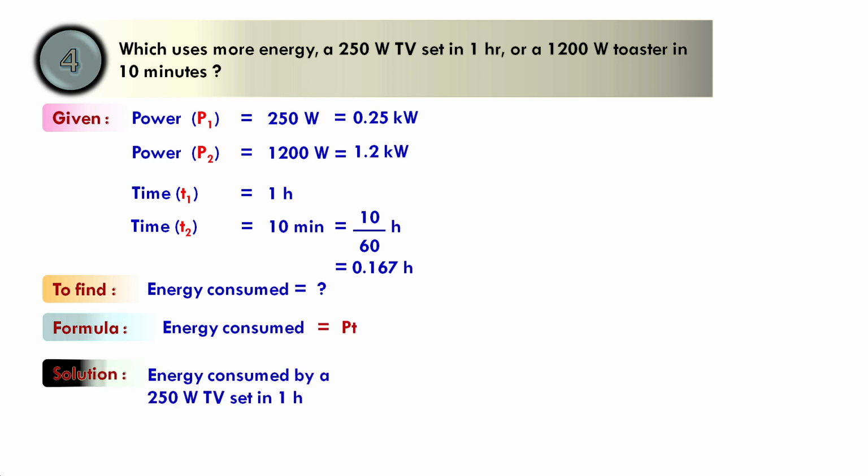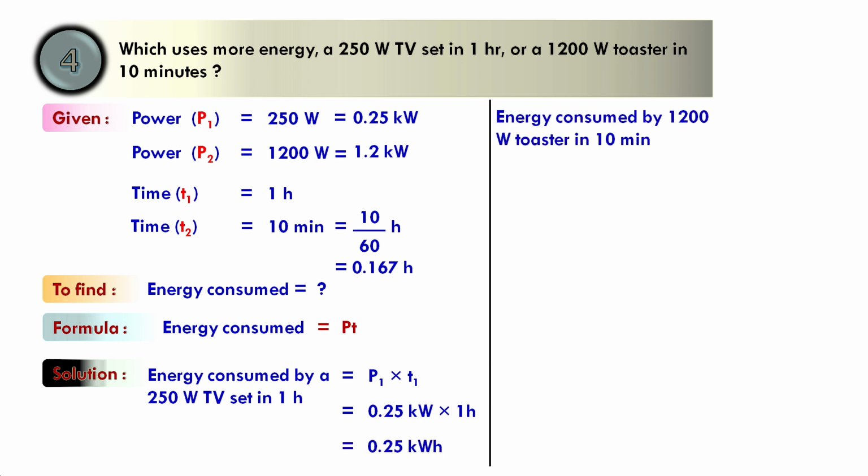So energy consumed will be P into T. Energy consumed by the TV set will be P1 into T1, which is 0.25 into 1, that's 0.25 kilowatt hour. And energy consumed by the toaster will be 1.2 into 0.167, which is 0.2 kWh.